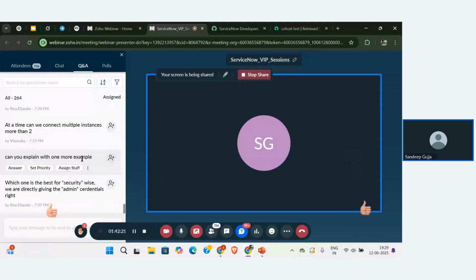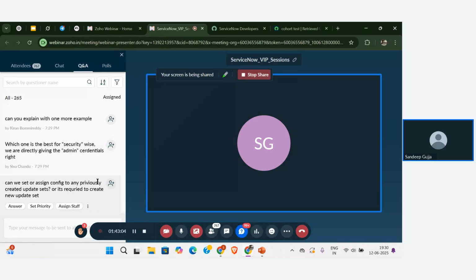Which one is the best security-wise? Whether to directly give the admin credentials, right? Shiva, that is a very good question. In an organization, we give user credentials instead of admin credentials. Think from the user side. In an organization, each and every person has their own credentials. They are not going to provide admin credentials. We are just connecting with one developer account that is being used by a user. So we are going to connect with the testing team. That's it.